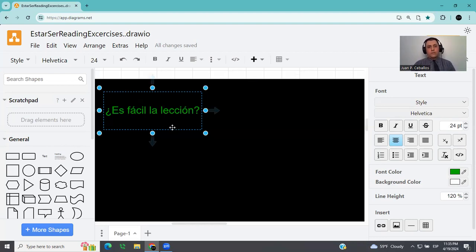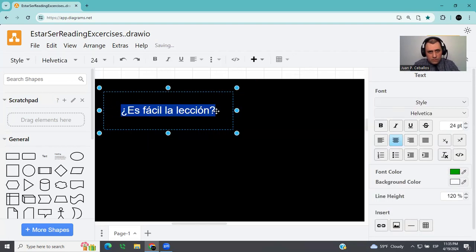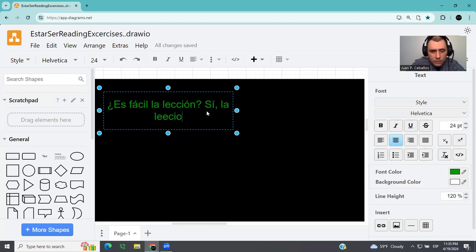Try to think, what is this? So the answer to this is, sí, la lección es fácil.